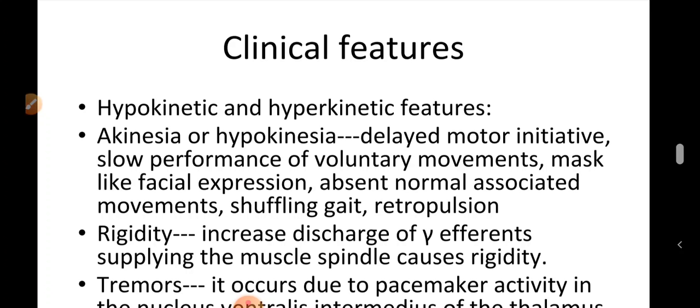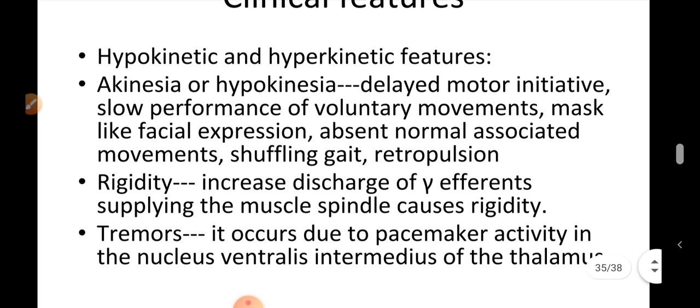Due to the rigidity, the posture becomes that of a flexion attitude in which the back is flexed, arms are adducted and flexed, and the knees are bent. In advanced cases, rigidity may increase to such an extent that a statue-like appearance is produced with complete absence of movements. This rigidity of Parkinson's differs from that of pyramidal tract rigidity, that is spasticity.